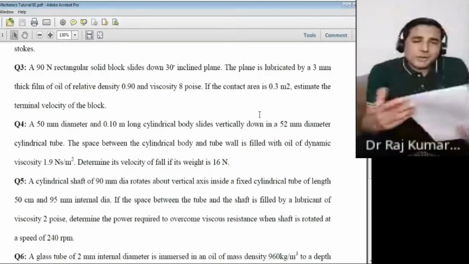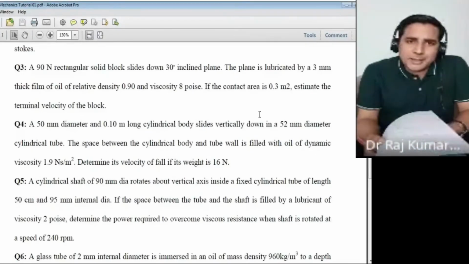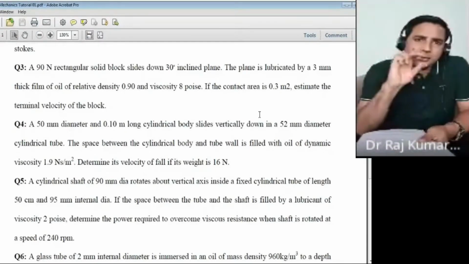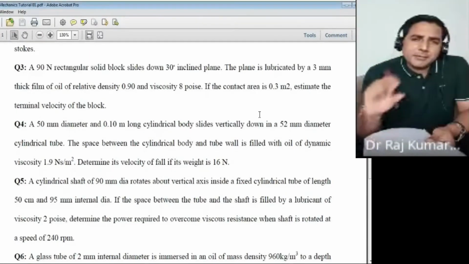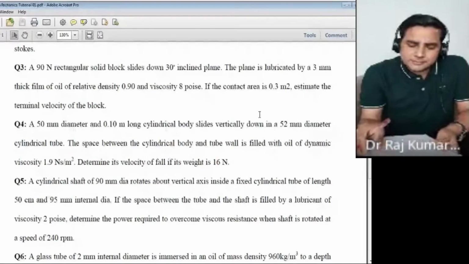So tau yx, tau is shear stress, y is the plane, x is the direction, equal to mu du upon dy, because the movement is in the x direction, so you wrote du, and dy is the plane on which the oil is there, right?